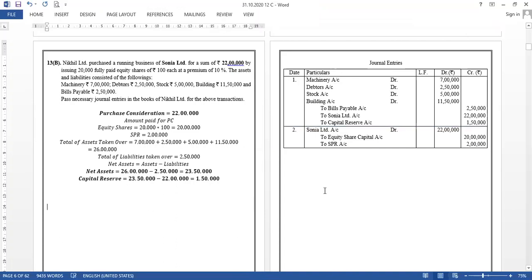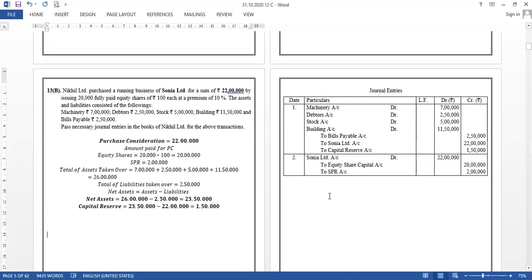Done. So this is how you have to go for the sums of the purchase consideration basically, right? Shares issued for consideration other than cash. Promoters' purchase is done, asset purchase is done and business purchase is done. Okay, all three types have been done.